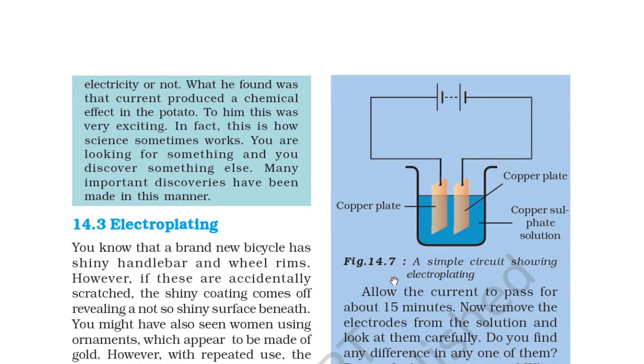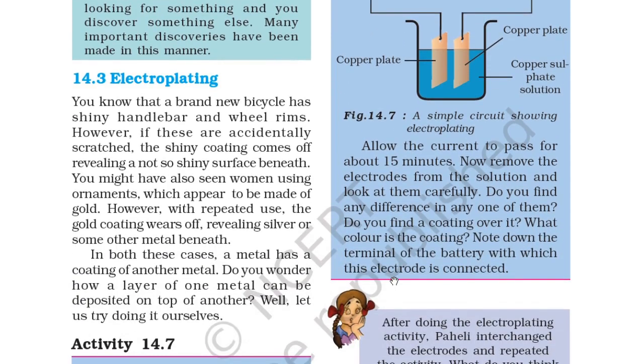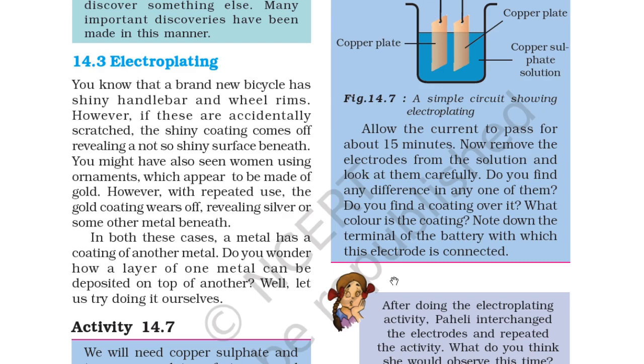So you are looking for something and you discover something else. Many important discoveries have been made in this manner. So, electroplating. You know that a brand new bicycle has shiny handlebars and wheel rims. However, if these are accidentally scratched, the shiny coating comes off, revealing a not so shiny surface beneath.